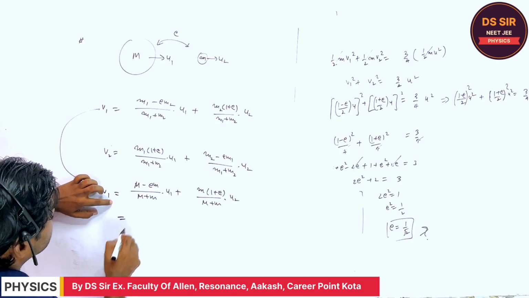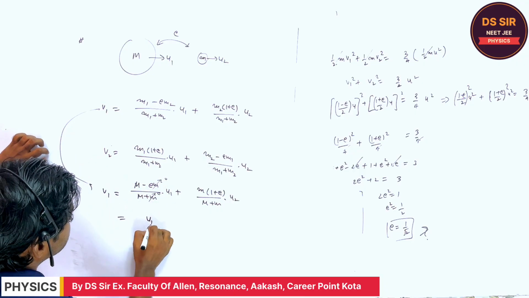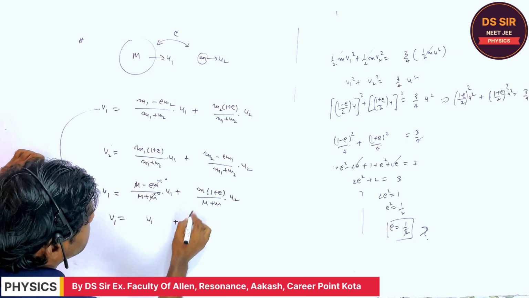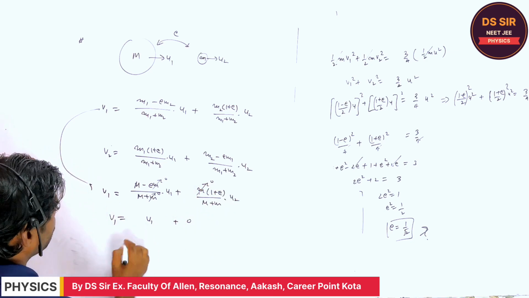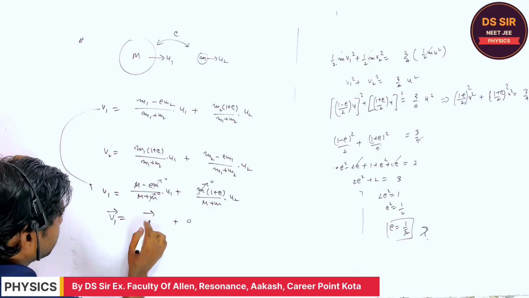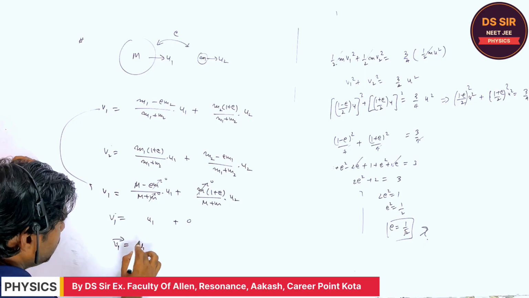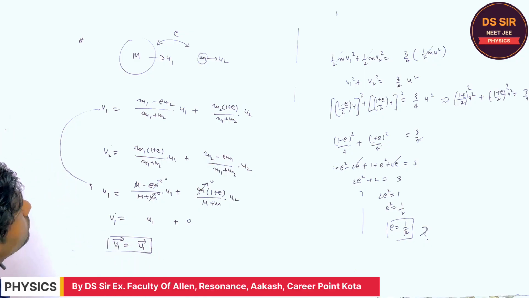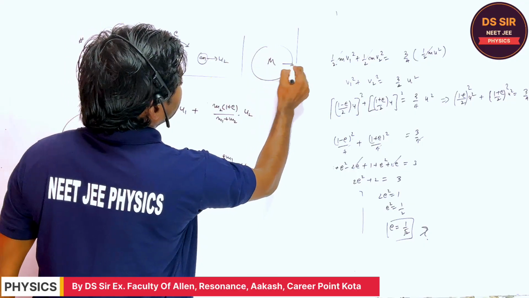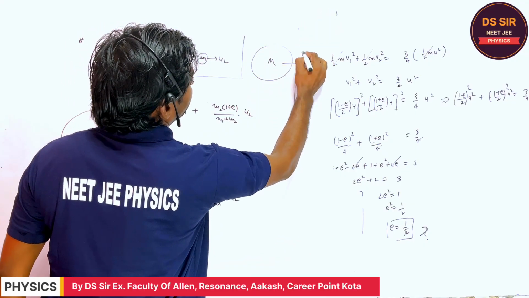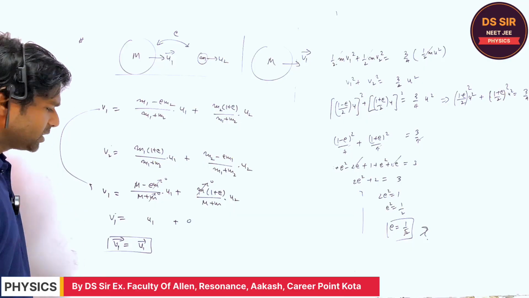So you will see that small m is very small compared to M, so this term is approximately 0. Again, in this case, the velocity of the elephant does not change. What does it mean? After collision, the elephant will move with the same velocity as its initial velocity before the collision. Do you understand this thing or not?